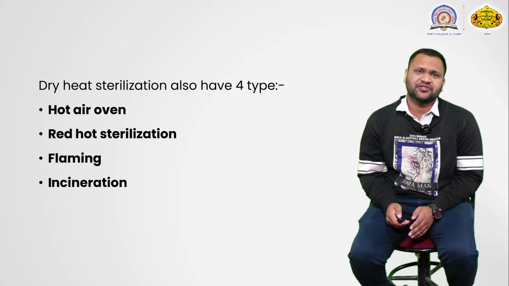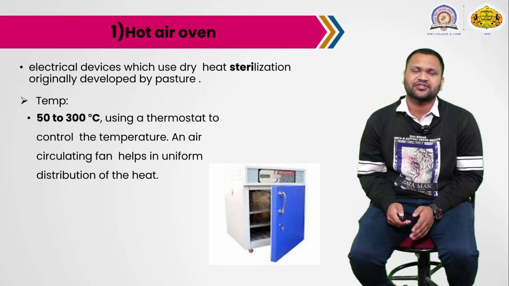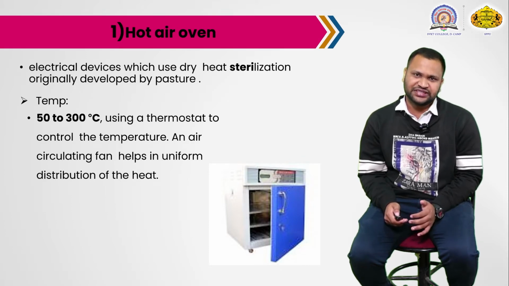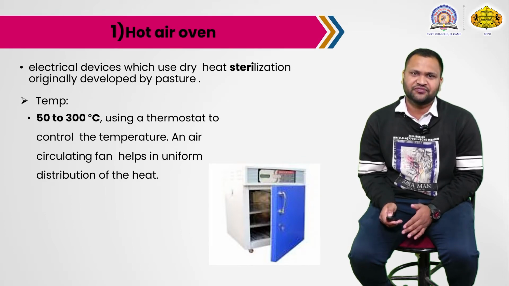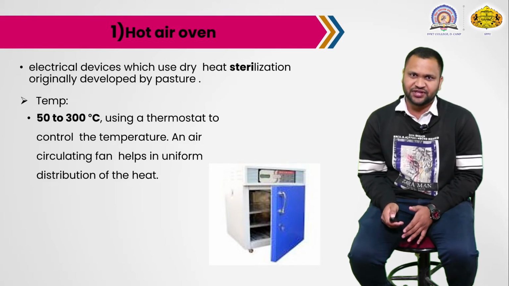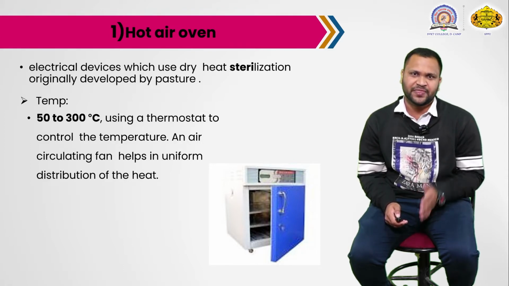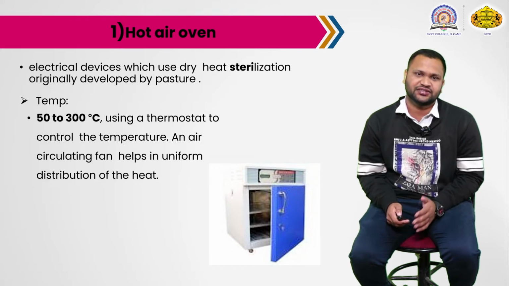Again, it has four types. The first is the hot air oven, then red hot sterilization, then flaming, and incineration. Let's see them one by one. We have seen the physical methods of sterilization, and the second technique is drying. In the case of drying, we have dry heat sterilization, under which the first one is the hot air oven.